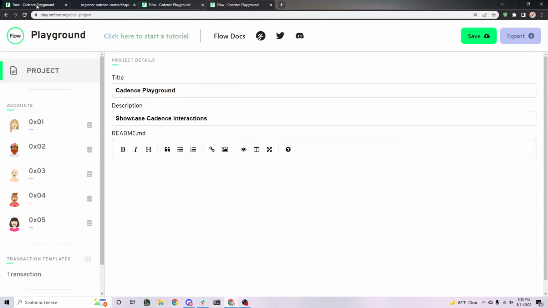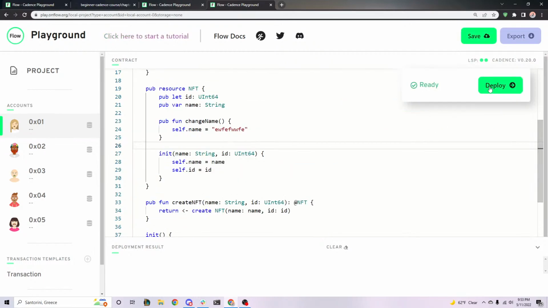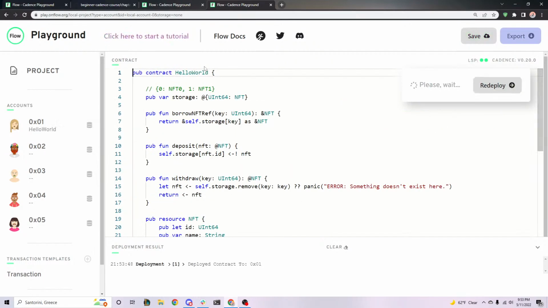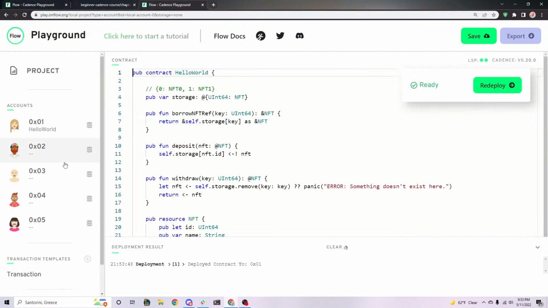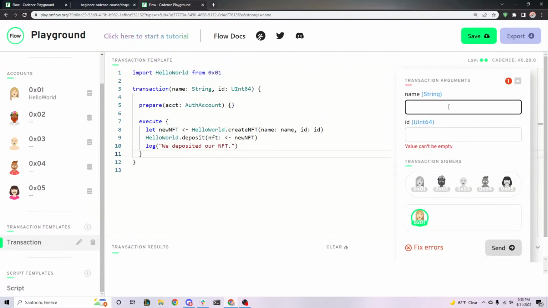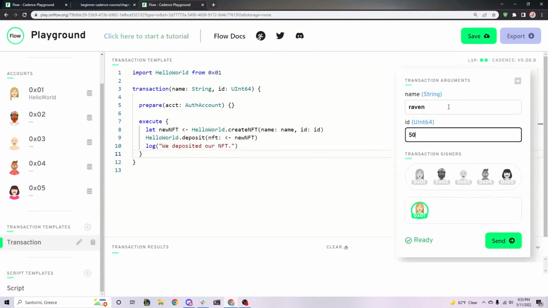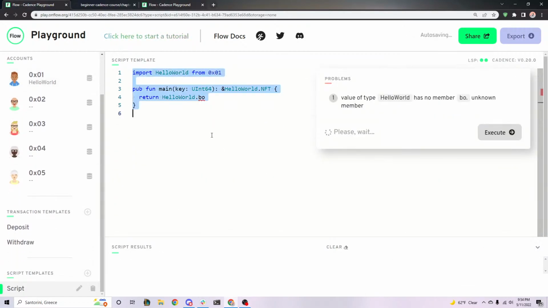A new playground. Copy the contract over. Deploy it. All right, nice. Let's deposit. Yay, I love Playground. It's so fun. Oh my god, I'm having so much fun. Okay, we're getting somewhere. Okay. Script.